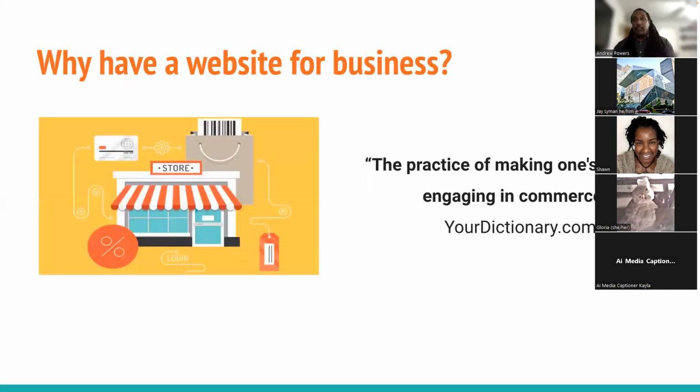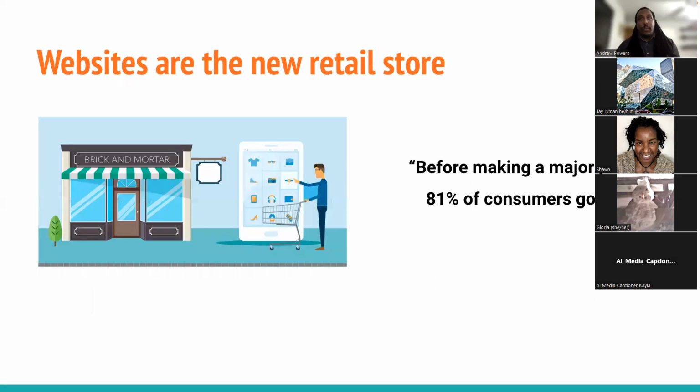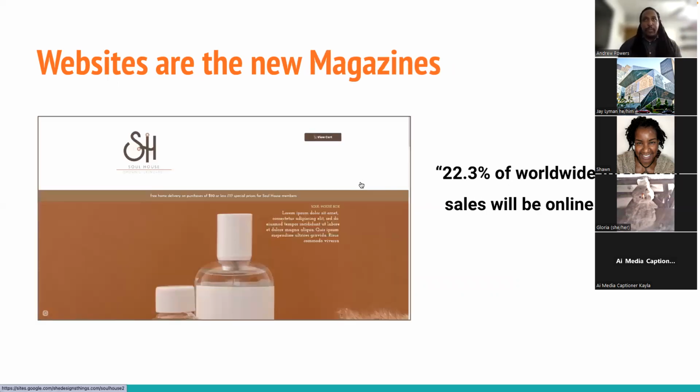So why have a website for your business? Well, basically, if you're doing business, you're engaging in commerce, which means you want people to see what you're doing, whether it's a product or a service, and you want to share that with them. And a website now in 2022 is an obvious way to present that information at a very low cost. Essentially, websites are like retail stores. Back in the day, you used to walk by and say, oh, there's a window of stuff, and you can see the stuff in there, and you would go in. That's what websites are now. And right now, as it says, 81% of consumers go online for their major purchases or before making them.